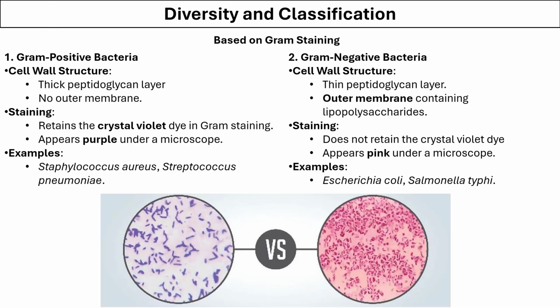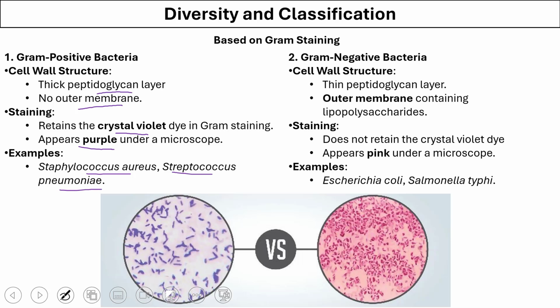Now, depending on whether these organisms can take up the gram stain or not, they are classified as gram-positive bacteria and gram-negative bacteria. Gram-positive bacteria have a thicker peptidoglycan layer and they have no outer membrane. They retain the crystal violet dye, which is the gram dye, and they appear purple under the microscope. Some examples are Staphylococcus aureus and Streptococcus pneumoniae.